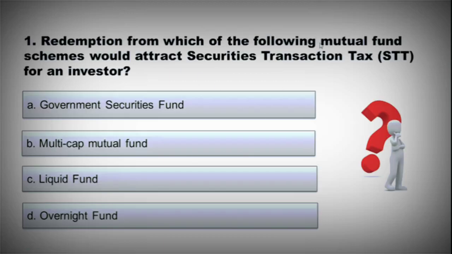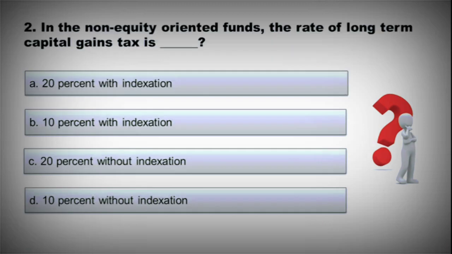Question 1. Redemption from which of the following mutual fund schemes would attract securities transaction tax for an investor? A. Government securities fund, B. Multi-cap fund, C. Liquid fund, D. Overnight fund. The correct option is B, multi-cap fund. We learned that STT, or securities transaction tax, is applicable only to equity or equity oriented funds, not to debt funds. The rest of the three, government securities, liquid and overnight, are debt funds. A multi-cap mutual fund is an equity oriented mutual fund. So this is the correct option.